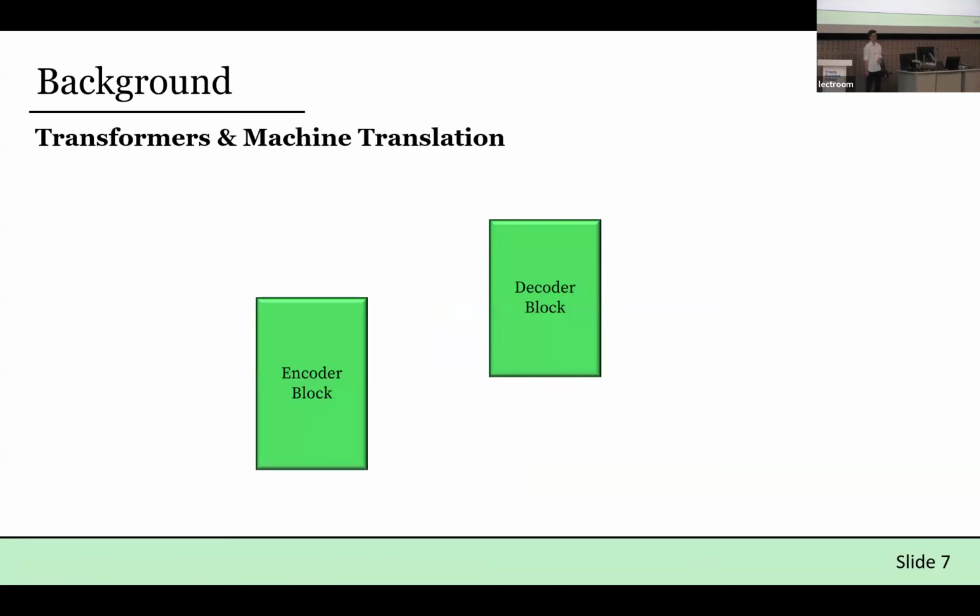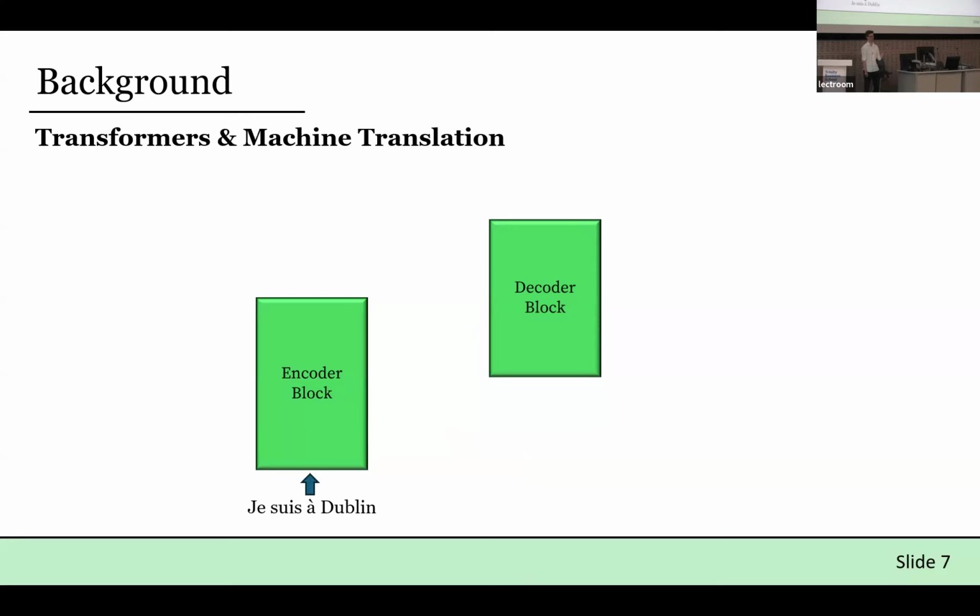The other key bit of background is transformers framed in the context of machine translation. Since the rise of transformers, encoder-decoder transformers have been used to solve machine translation tasks that involve going from some source language, for example French, into some target language, for example English.